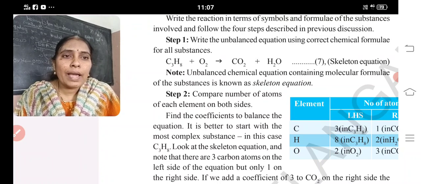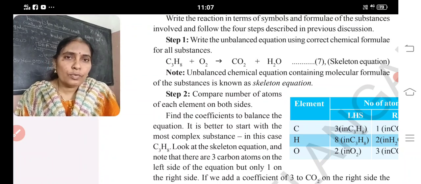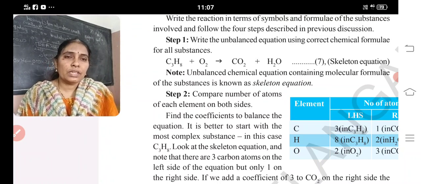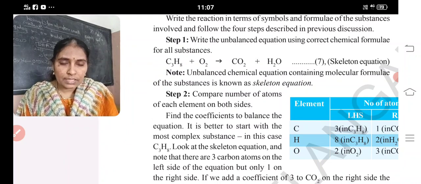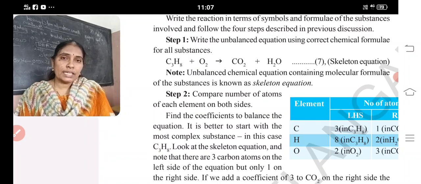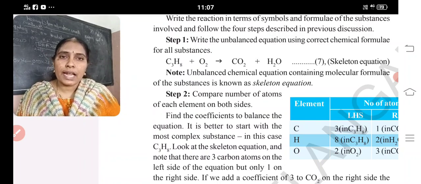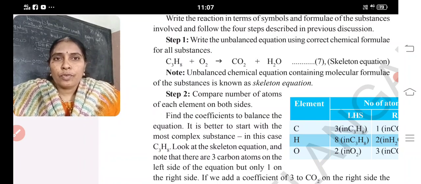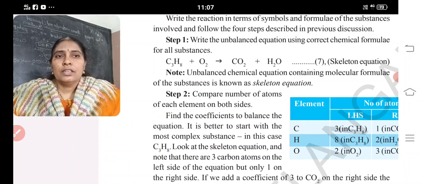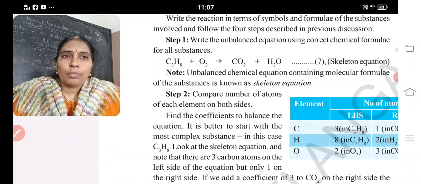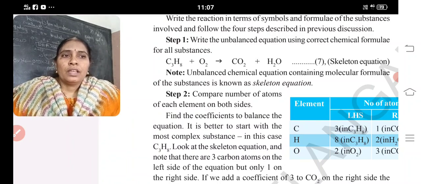And how will we balance that? You have to follow the 4 steps. Step 1, step 2, step 3, step 4. What is step 1? Combustion of propane means propane reacting with oxygen. Propane formula is given, C3H8. It reacts with oxygen, forms carbon dioxide and water.